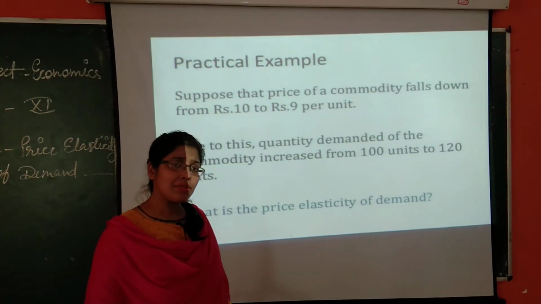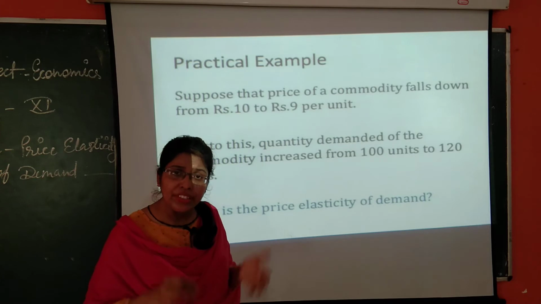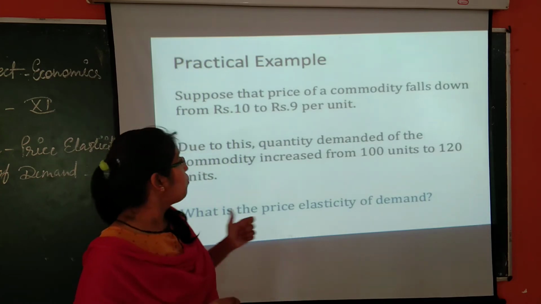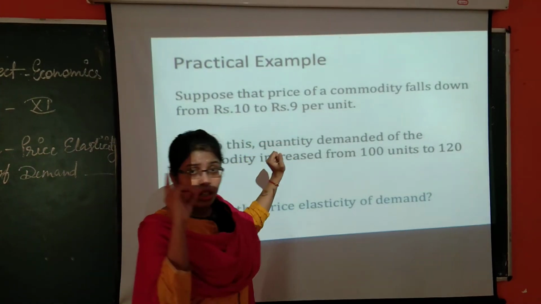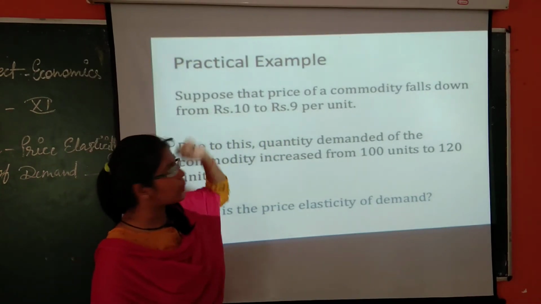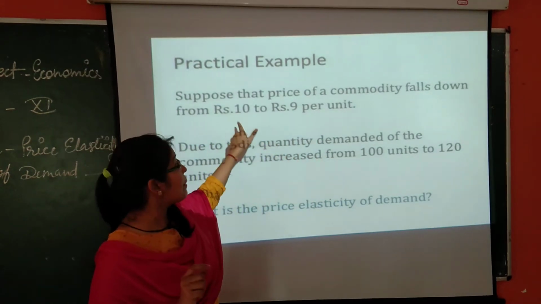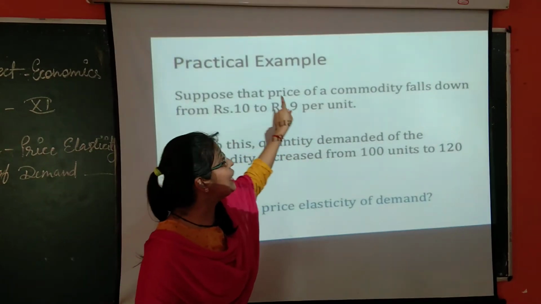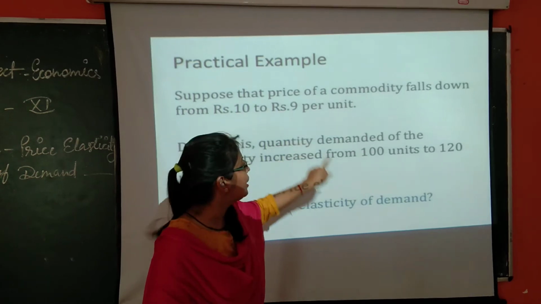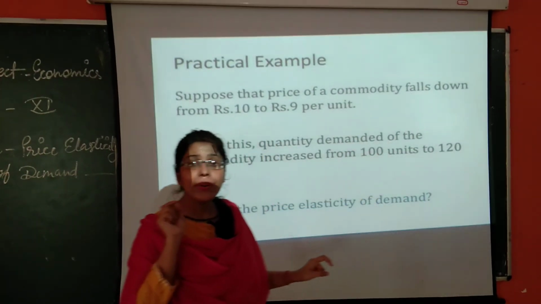Why is it increased, student? Now you can understand, because in my previous videos I have taught you the law of demand. What happens when price falls? Quantity demanded increases. So when price was 10, quantity demanded was 100, right? Now when price falls from 10 to 9 by 1 unit, quantity demanded increased from 100 to 120 units.